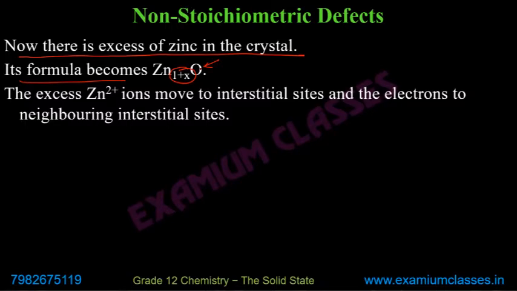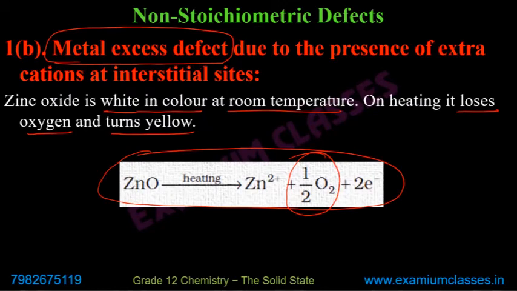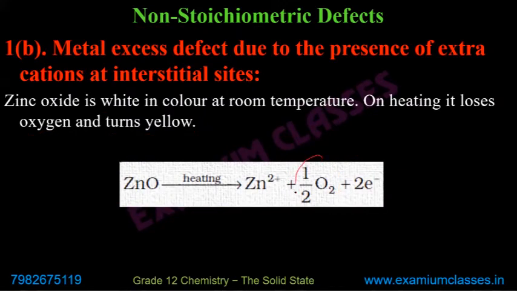So remember why I am not calling it the removal of the anions. Although you might say that if oxygen is released, then it means anion is going out, you might think about that.